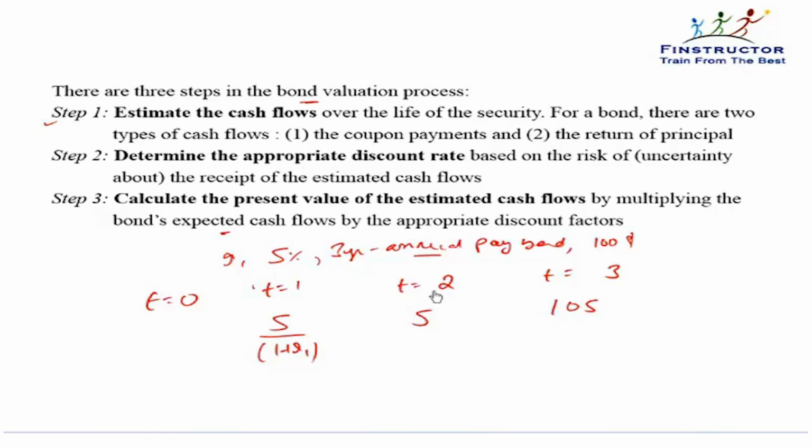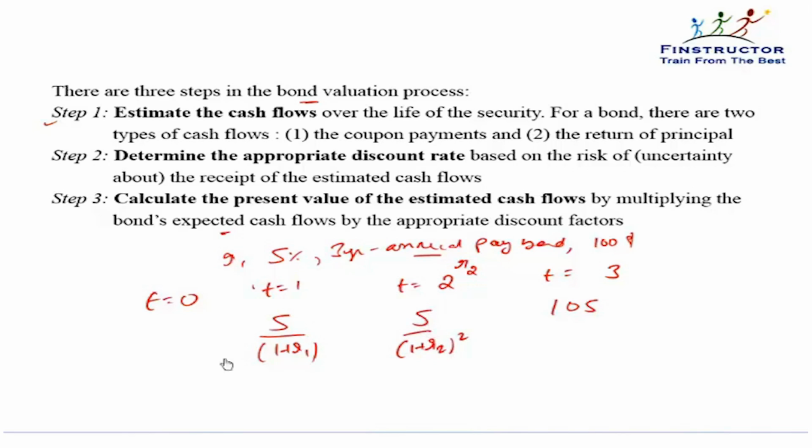Similarly, if I could go to a bank and the bank was offering a 2-year rate of R2, that is, if you invest $100 today, at the end of 2 years, you'll get 100 into 1 plus R2 to the power 2. For whatever reason, this R2 may be different from R1, as we will study in the coming slides. So this 2-year cash flow has a value of 5 upon 1 plus R2 to the power 2 today, because it is coming 2 years later.